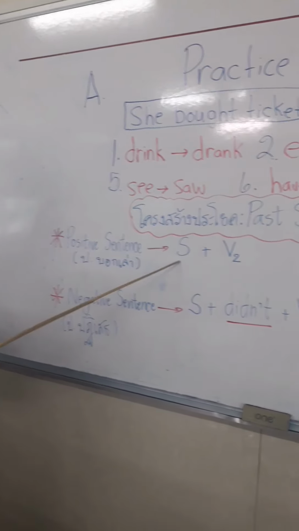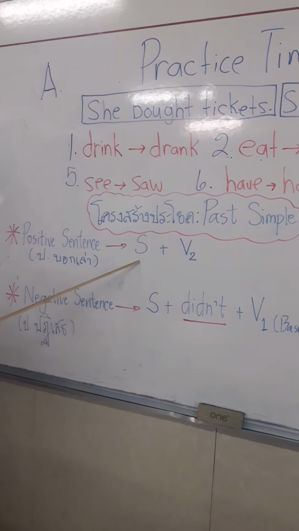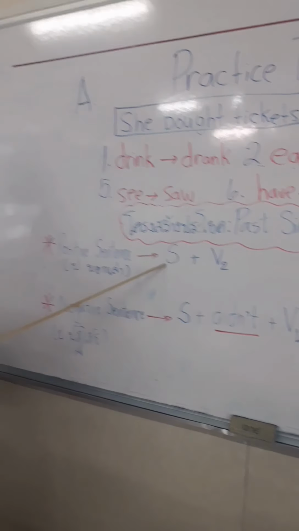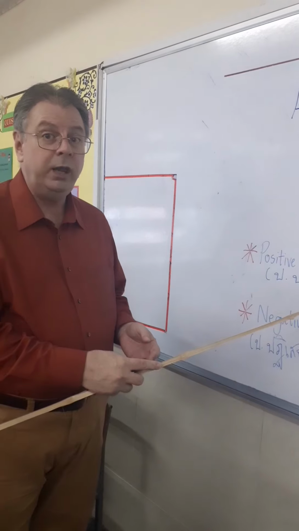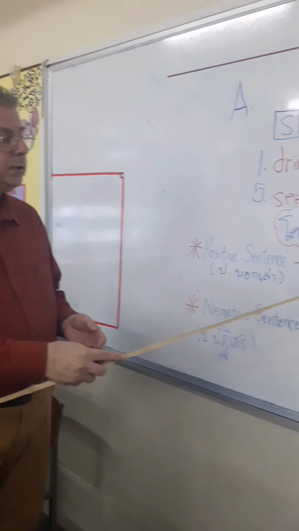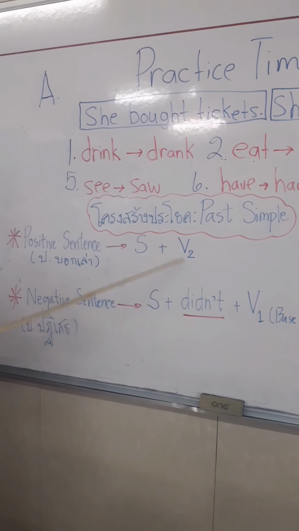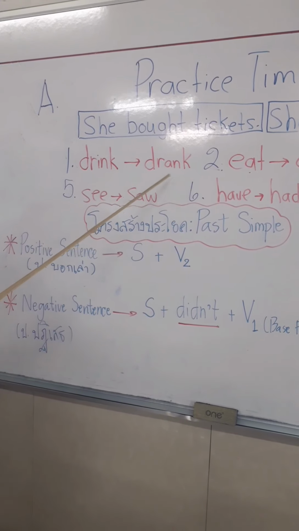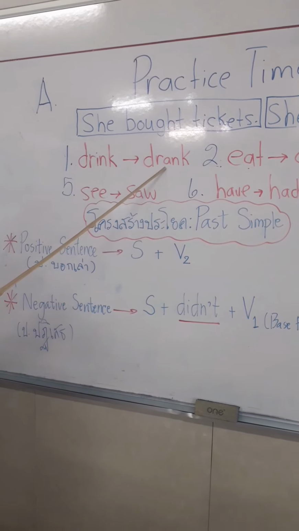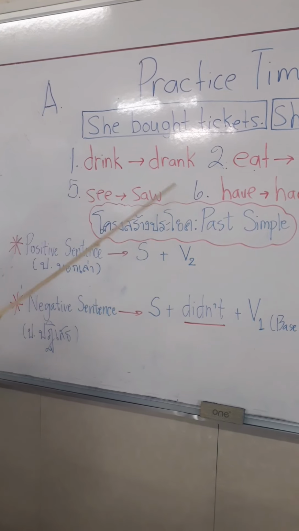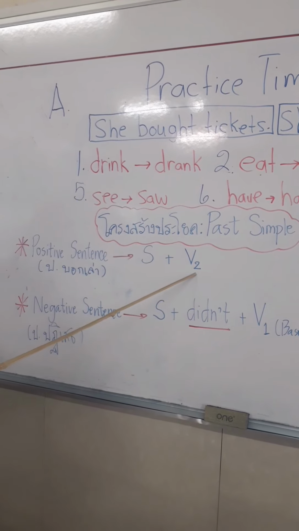To do that, we need to start with your subject pronoun: I, you, he, she, it, we, they, plus you need the verb two. For example, drank. That is going to be the past tense, verb two.